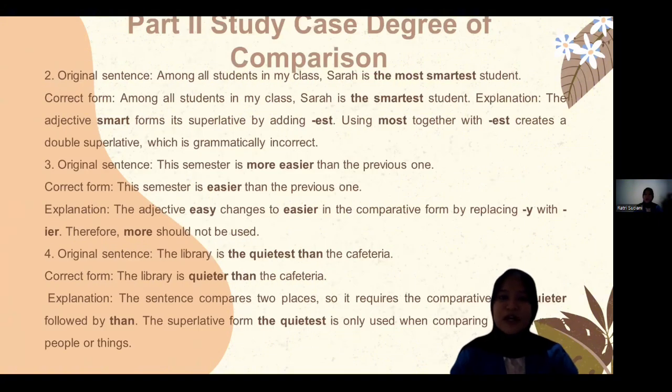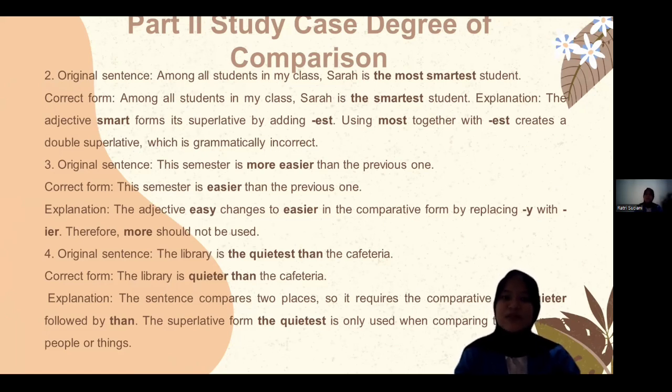Number 2, among all students in my class, Sarah is the most smartest student. Correct form is among all students in my class, Sarah is the smartest student, because the adjective smart forms its superlative by adding est. Using most together with est creates a double superlative, which is grammatically incorrect.